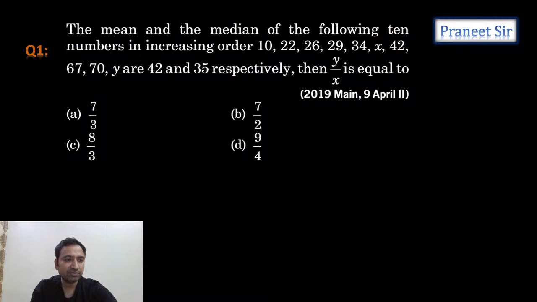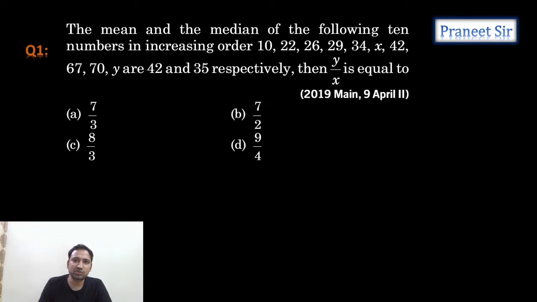So this is the first question we have. As we are doing statistics, in the previous class we started statistics in 3000 practice problems. This is the second class of statistics, guys. Start doing this question: the mean and median of the following 10 numbers in increasing order are respectively 42 and 35. Mean is 42 and median is 35.